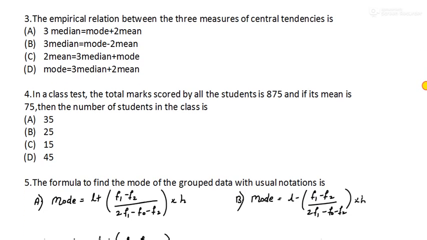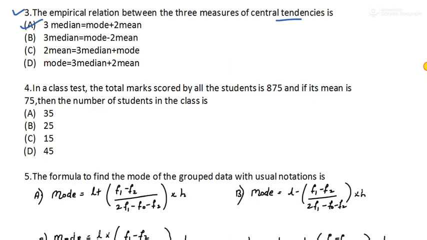Next, question number 3. The empirical relation between the three measures of central tendency, that is mean, median and mode. We have a relation. Sometimes they will give some questions based on this. So what is the relation? 3 median is equal to mode plus 2 mean. Yes, this is the right answer. You should remember this, it should be in your head.